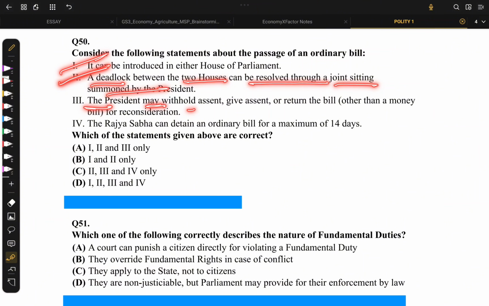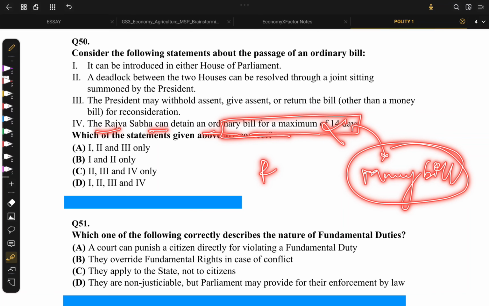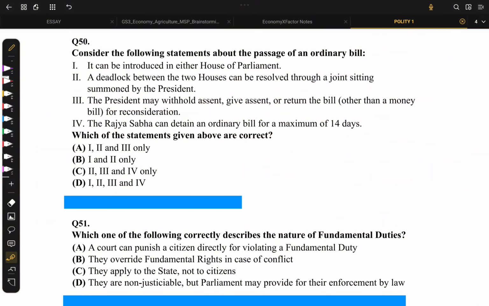The president may withhold assent, give assent, or return a bill for consideration. Yes, that's absolutely correct. The Rajya Sabha can detain the ordinary bill for maximum of 14 days. No, it's actually wrong. The 14 days is given under money bill, and even if the Rajya Sabha doesn't approve money bill within 14 days, then it is deemed to be passed only in case of money bill. So option 4 is wrong, hence we arrive at option A.